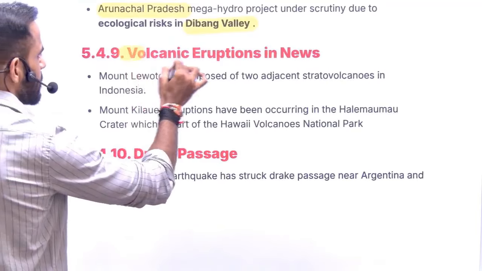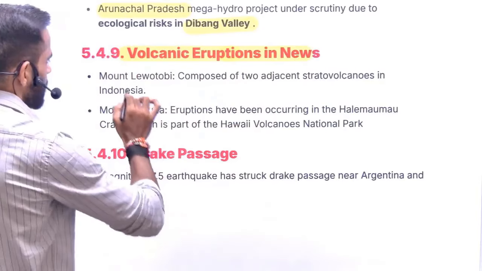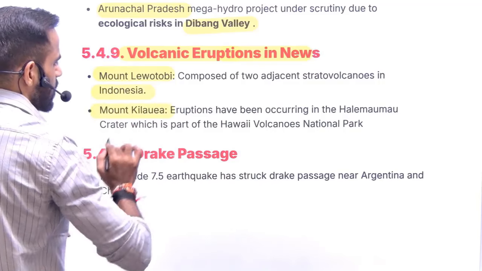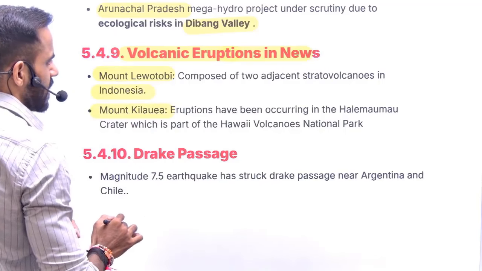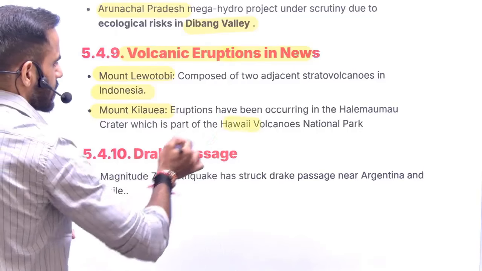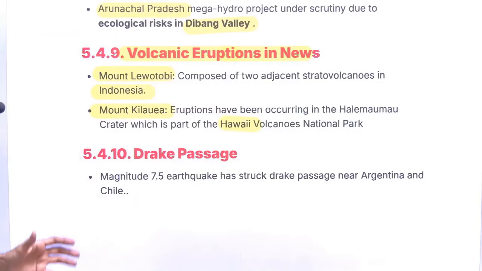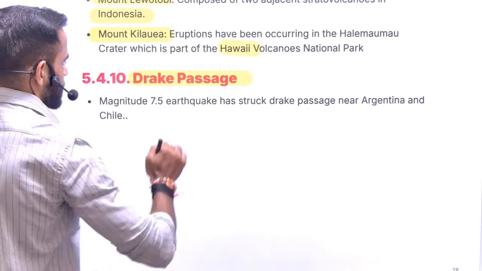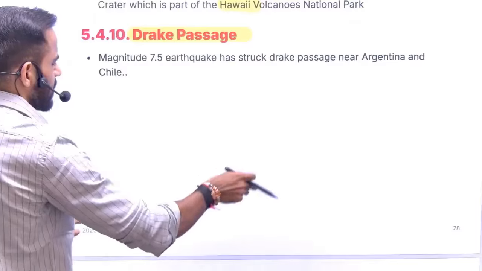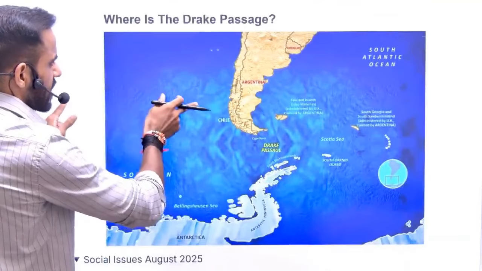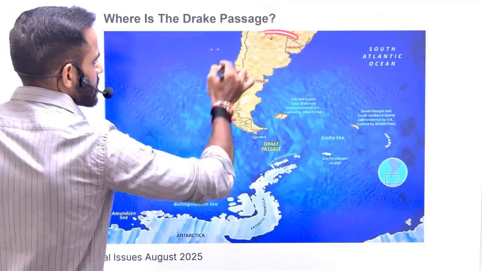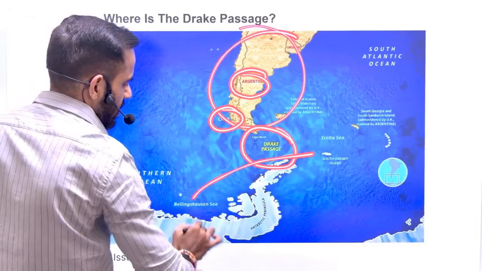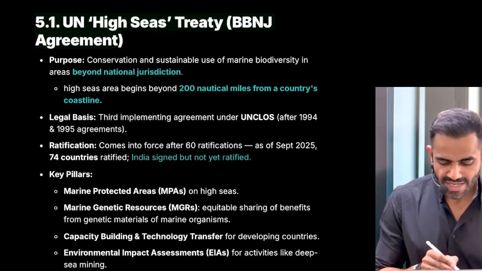Next, some volcanic eruptions were in news. One is Mount Lewotobi, which is in Indonesia, and second is Mount Kilauea, which is going to be part of, I think, USA. Yes, it is in Hawaii in USA. And next is Drake Passage. It was in news because of earthquake, but the geographical location is quite important. So this is South America, this is Argentina, Chile, and this is Drake Passage. This is Antarctica.